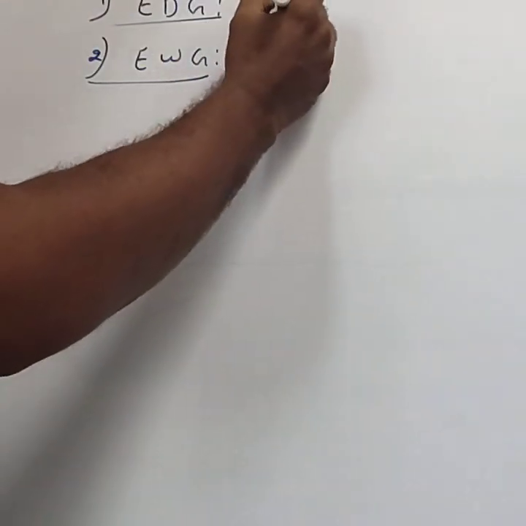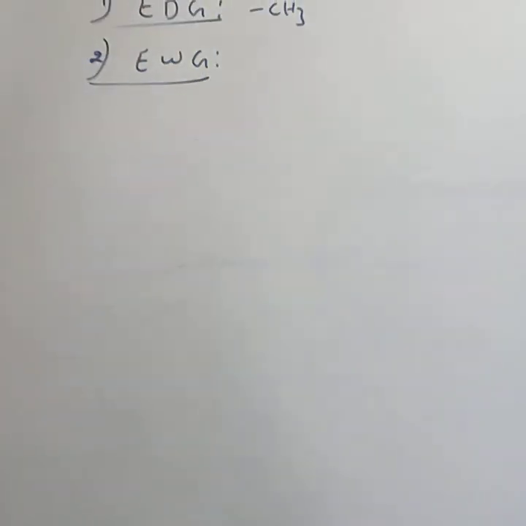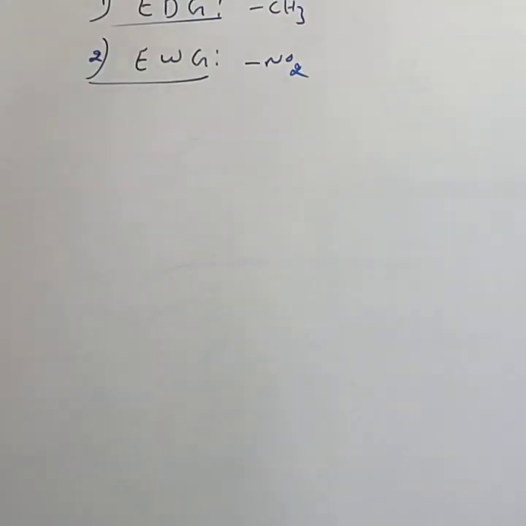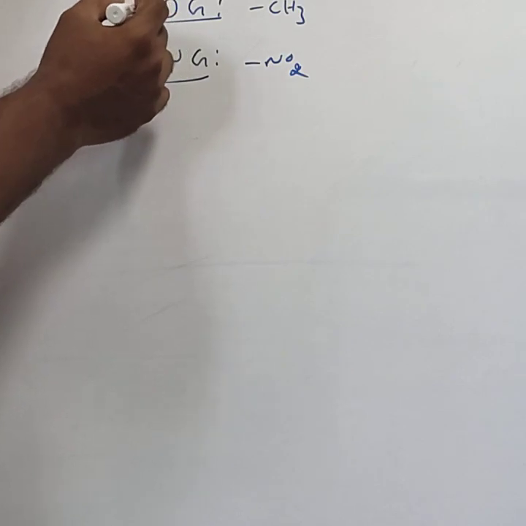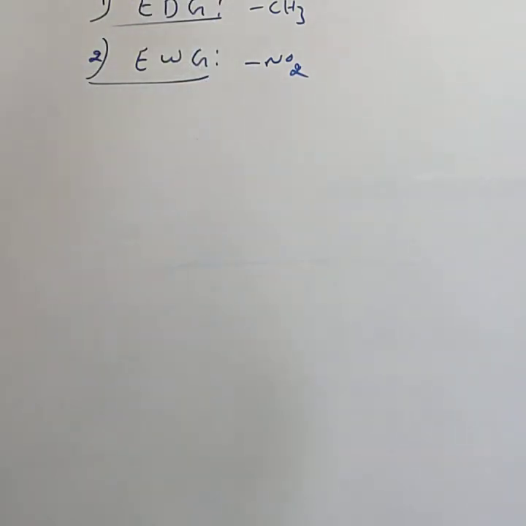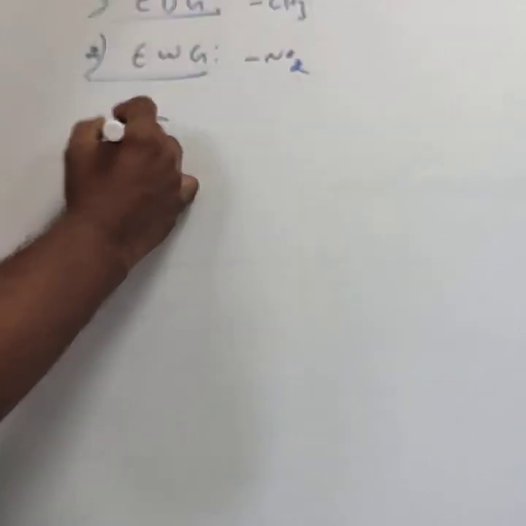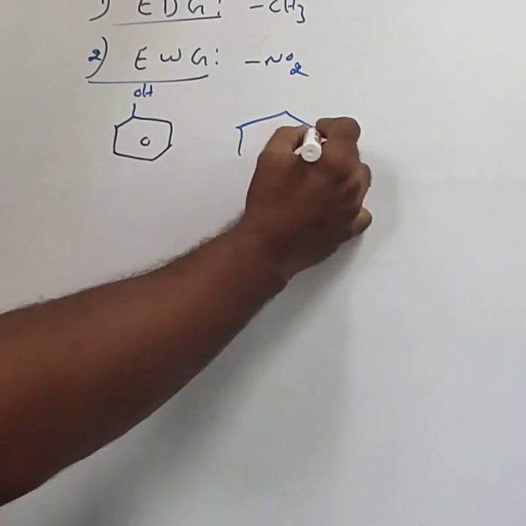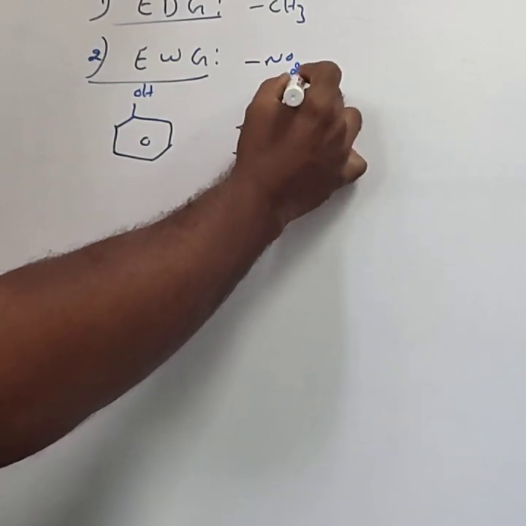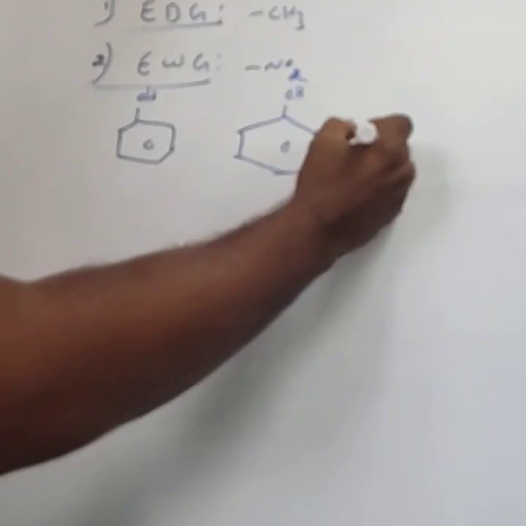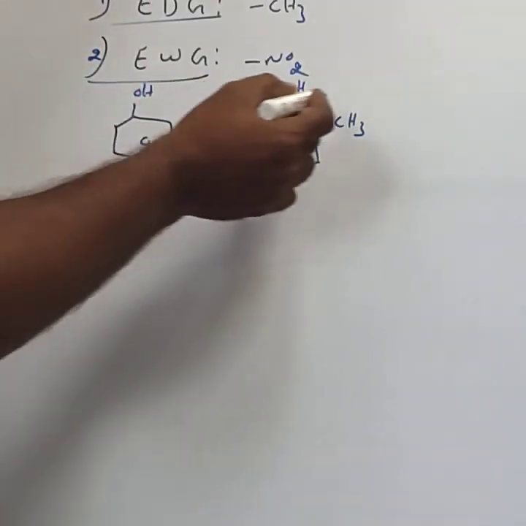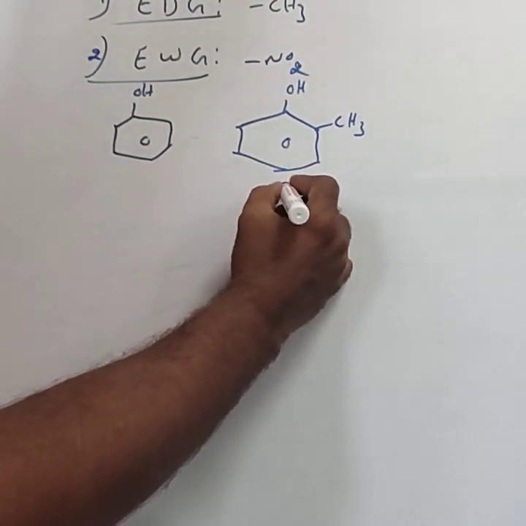An example of an electron donating group is CH3, the methyl group. Alkyl groups are electron donating groups. An example of an electron withdrawing group is NO2, the nitro group. First, consider the effect of an electron donating group on the acidity of phenol. For example, you take this phenol, and one more phenol to which CH3 is bonded. This is the electron donating group, and this is called cresol.